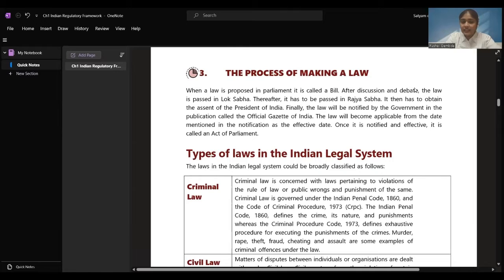Let's see official Gazette. I'll just show you official Gazette of India. Here we can see this is the official Gazette of India. In this, an act of parliament is published, and the date which they mention that it is effective from will be the date from which this law will be applicable for India or any portion or state that they have mentioned.